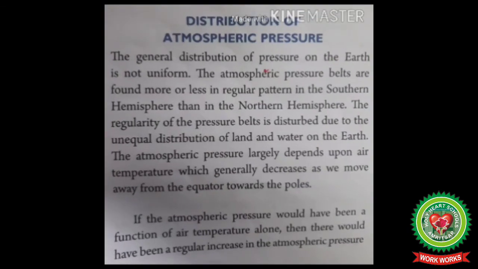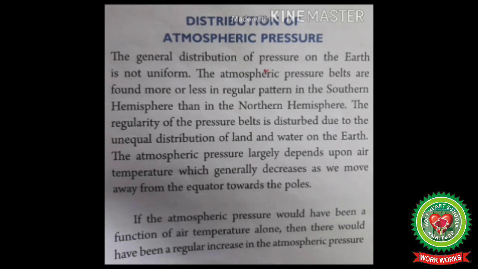Distribution of atmospheric pressure. The general distribution of pressure on the earth is not uniform. The atmospheric pressure belts are found more or less in regular pattern in the southern hemisphere than in the northern hemisphere. The regularity of the pressure belts is disturbed due to the unequal distribution of land and water on the earth.